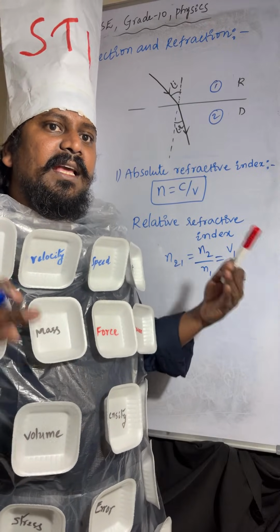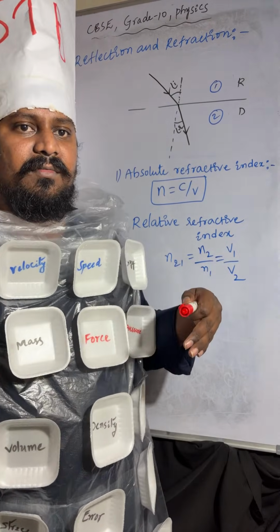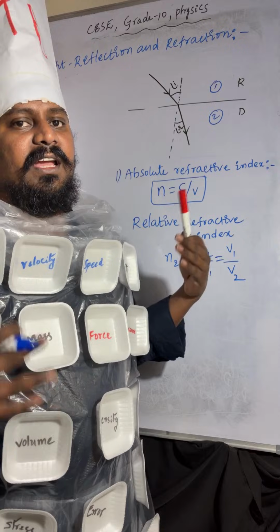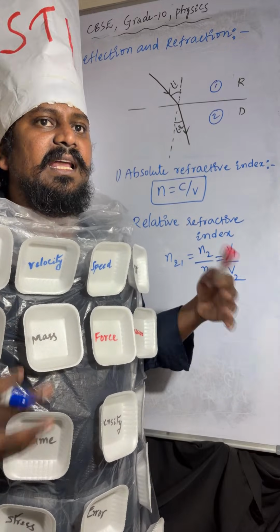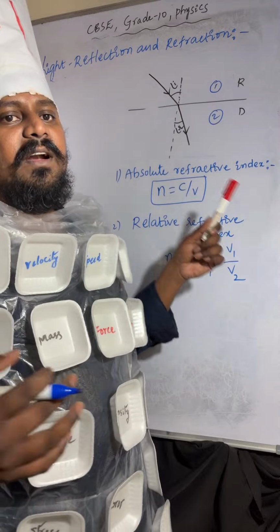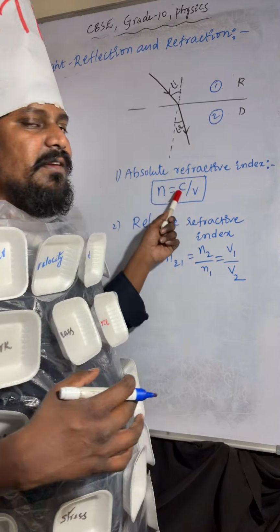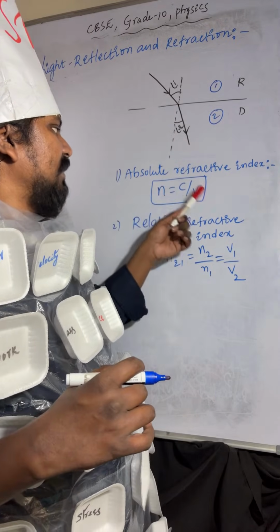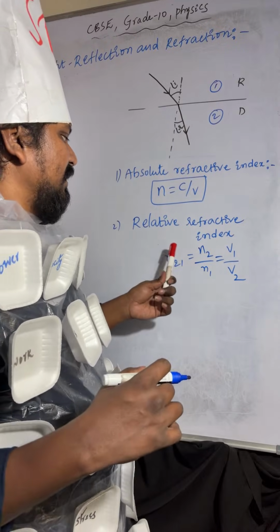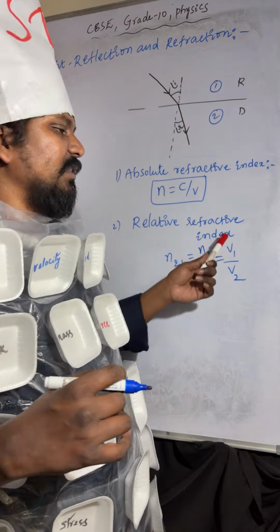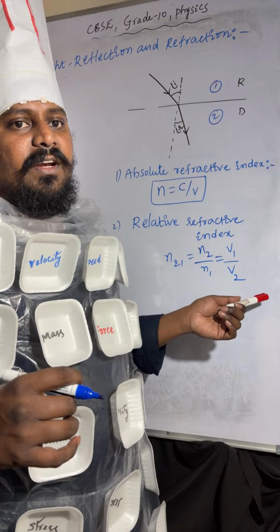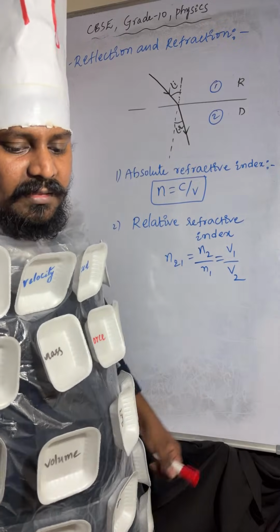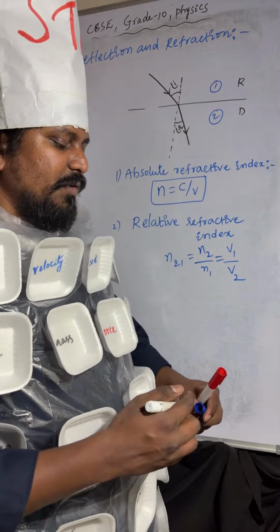One medium must be air or vacuum. I hope it is very clear. N equal to c by v. Coming to relative refractive index, n21 equal to n2 by n1, that is nothing but v1 by v2. Understood? Then next we'll discuss one more.